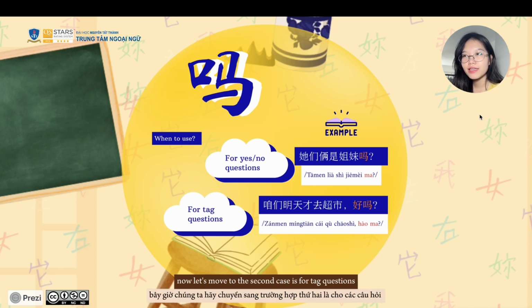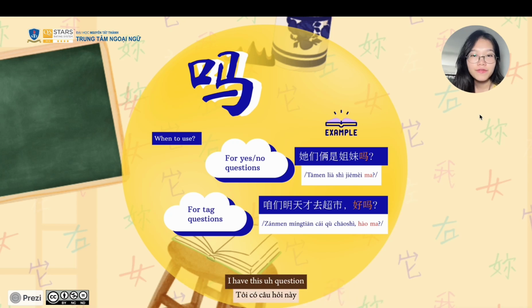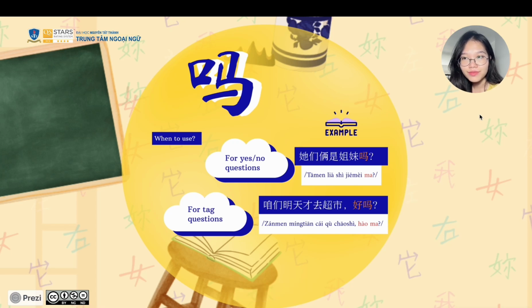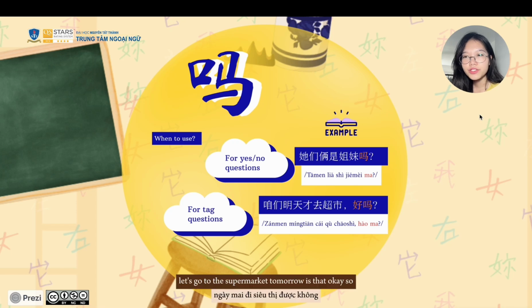Now let's move to the second case, which is for tag questions. For example, 咱们明天才去超市好吗? Which means, let's go to the supermarket tomorrow. Is that okay?